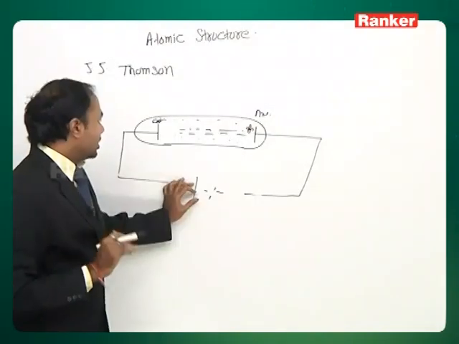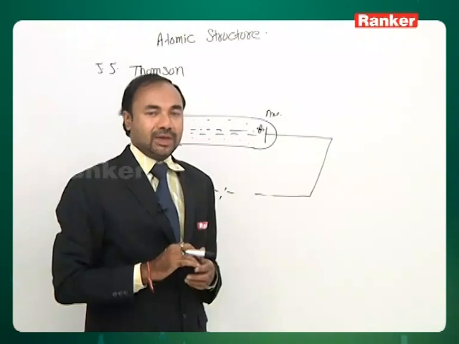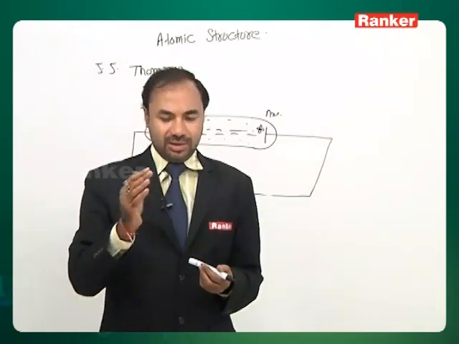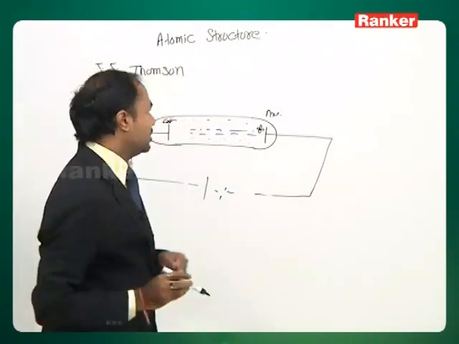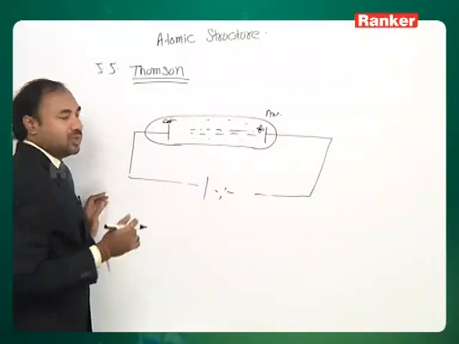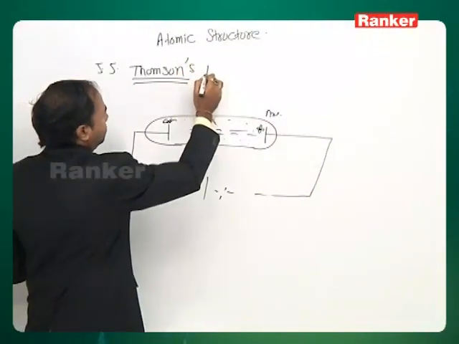Now, the first one which we have to discuss, actually this is not in the IIT Advanced syllabus, this is only in the IIT Main syllabus. This was given by Thomson, and after his name is known as Thomson's atomic model.